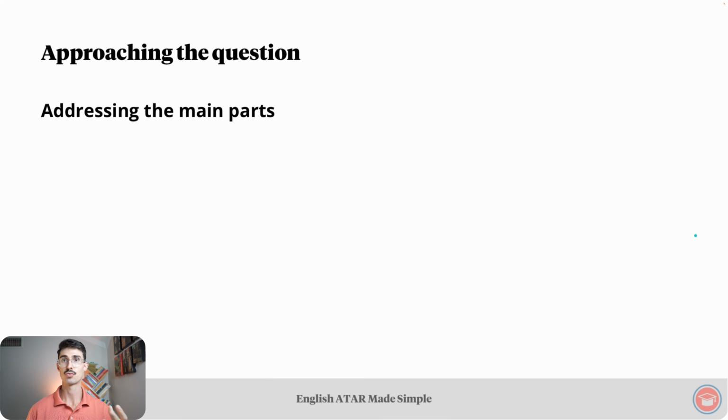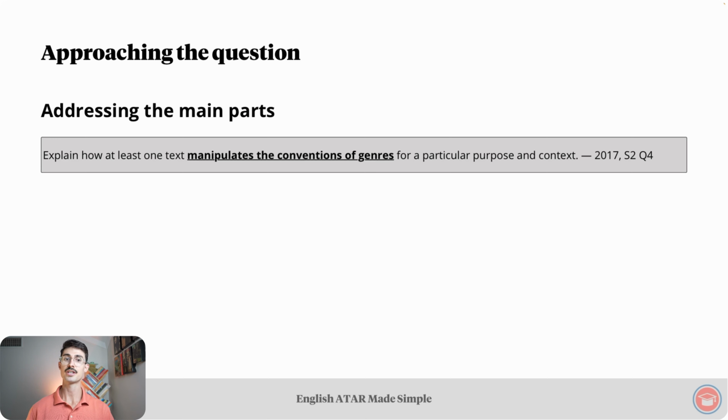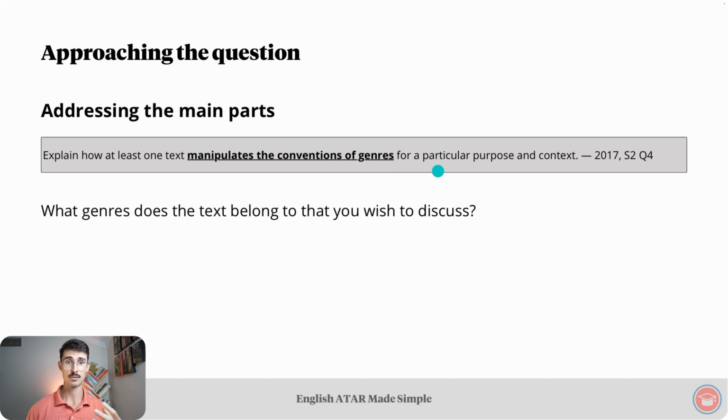How do we address those main parts? Returning to the manipulates the conventions of genres part. We said that there are 3 questions that we need to address in order to address this part of the question. And that first question was, what genres does the text belong to that you wish to discuss? La La Land is a musical, and it is also a romance.